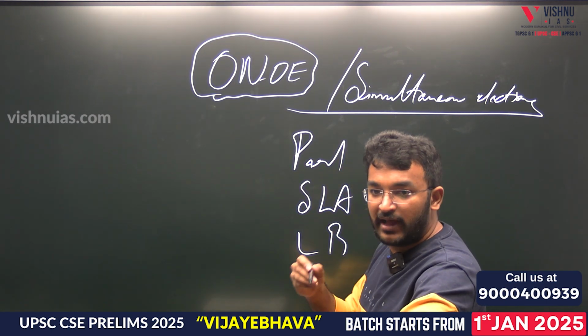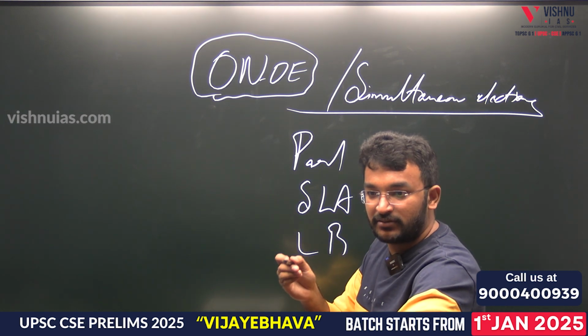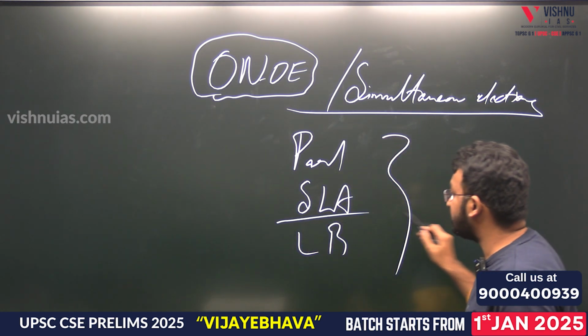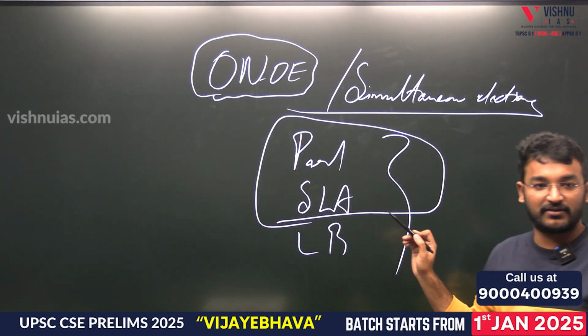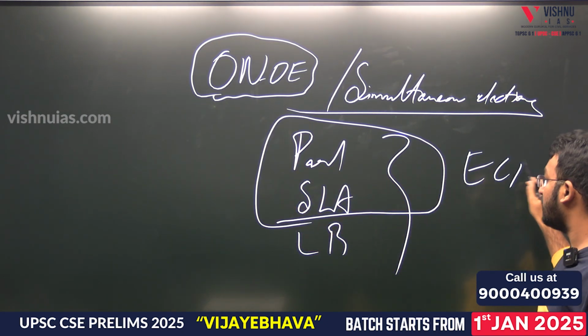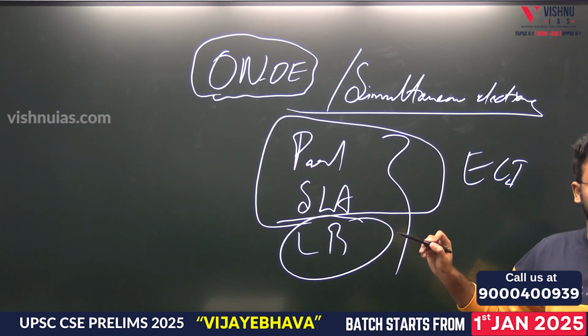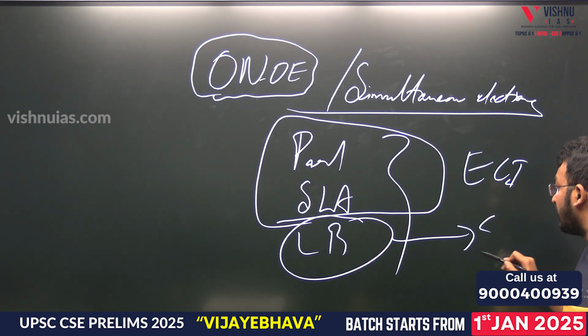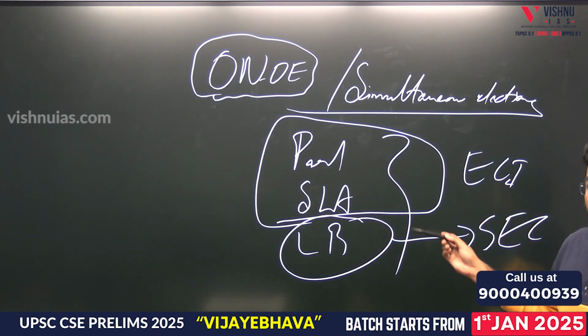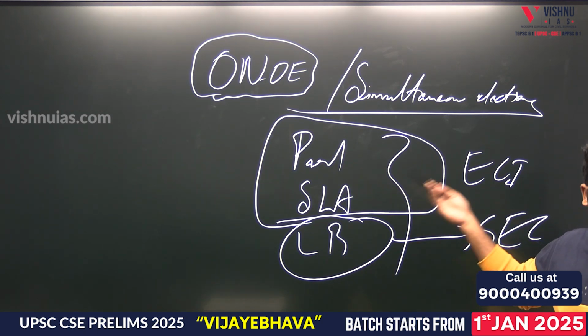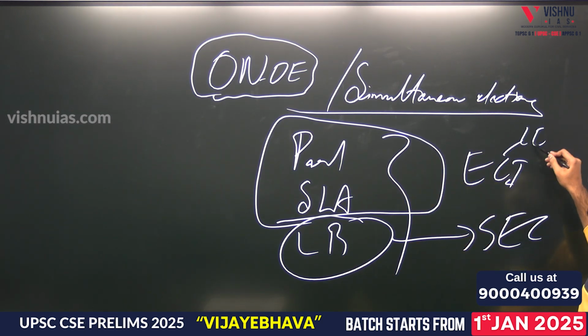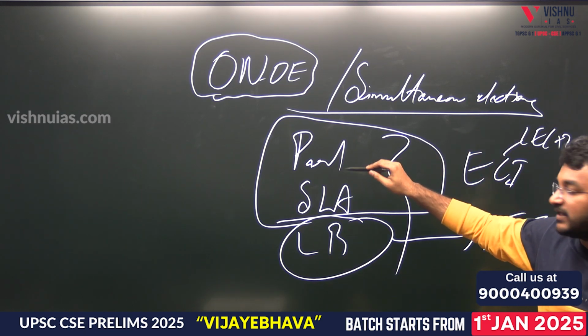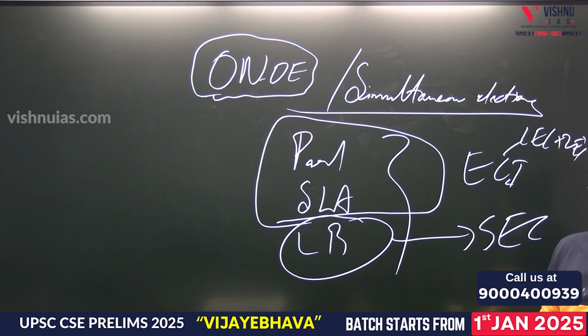Now everyone has finished the polity class. These 2 elections will be conducted by ECI. Local body elections will be conducted by the State Election Commission. The Election Commission of India will have the Chief Election Commissioner and 2 other ECs. Who will be conducting these elections in a specific state then?